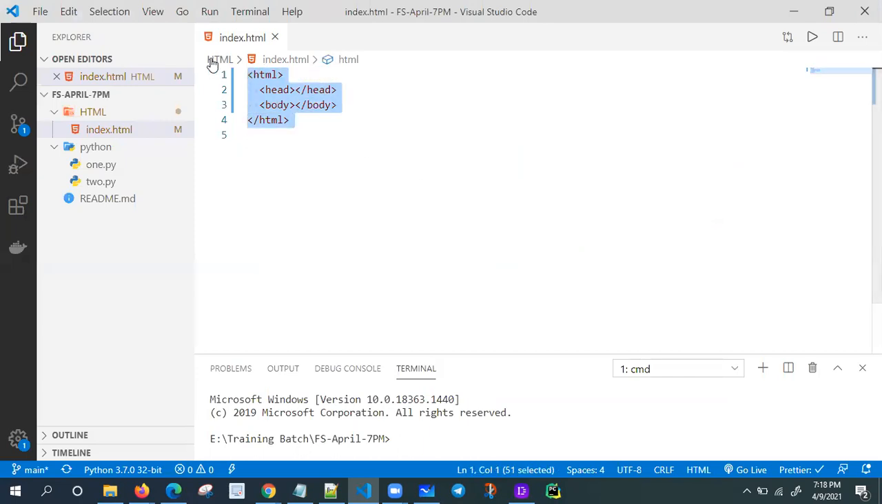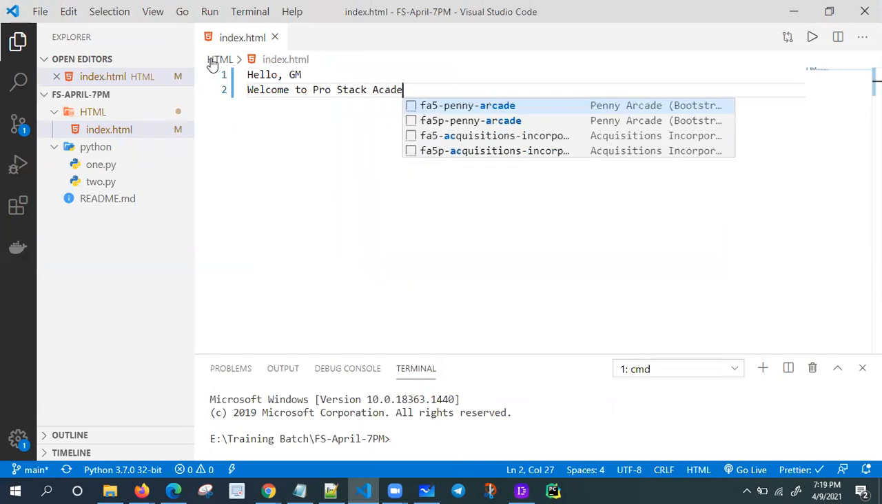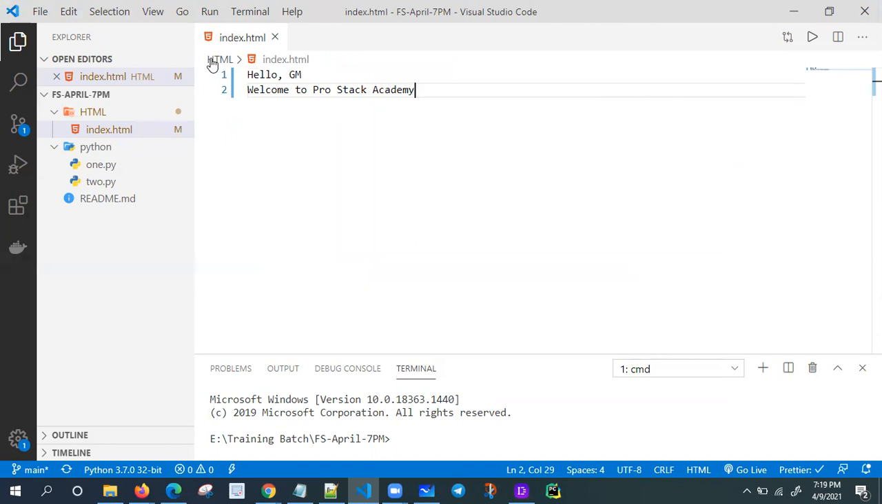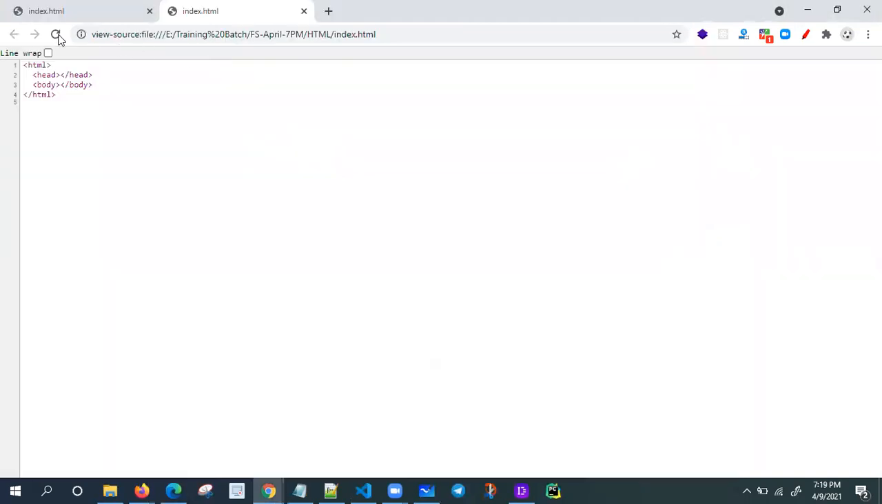Let me try something at the coding level. I'm just printing some text: Hello, good morning, welcome to ProStack Academy. Let me refresh this. We're getting the text, but it is not user friendly or website friendly. It is very normal text only.